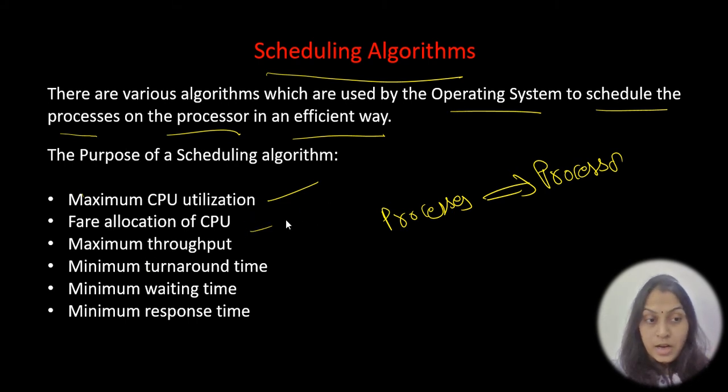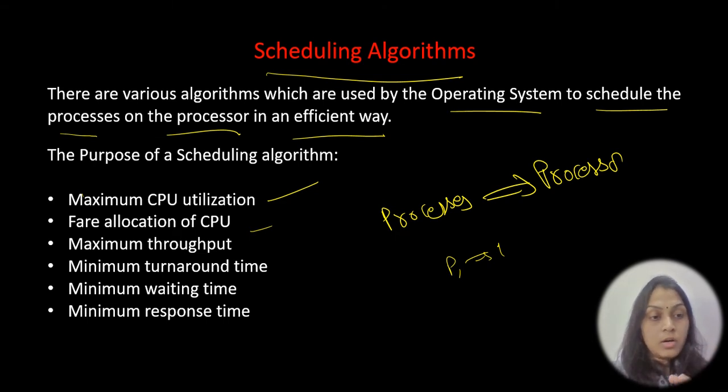So there should be a fair allocation. Suppose P1 is going to enter into the process, and again P1, again P1, again P1. There should be some fairness. Because P2 is already waiting in the queue, let's give a chance to P2 also. So that is a fair allocation. That fair allocation of the CPU is also taken care of by the operating system with the help of the